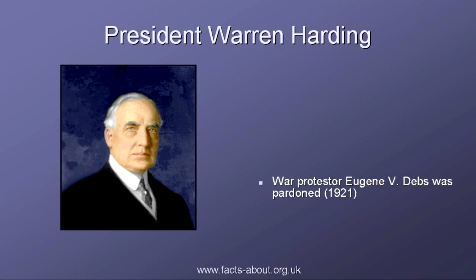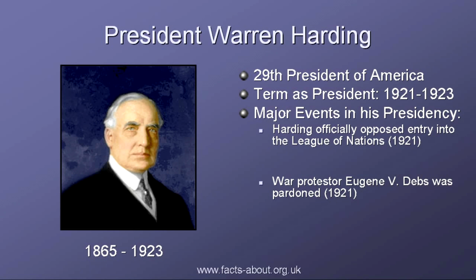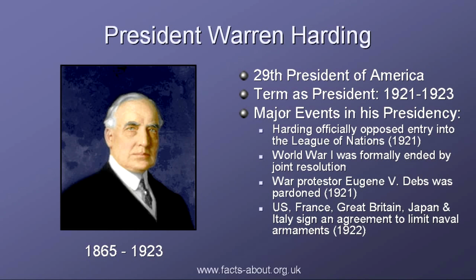Warren Harding was the 29th President of America. He was dogged by various scandals during his presidency and died in office just as massive corruption in the Teapot Dome scandal was about to become public. His term in office was from 1921 to 1923.